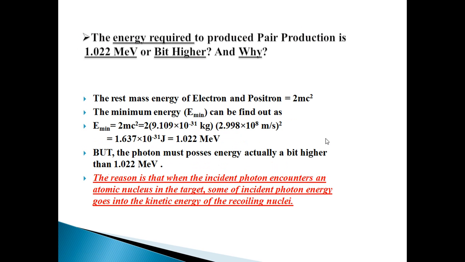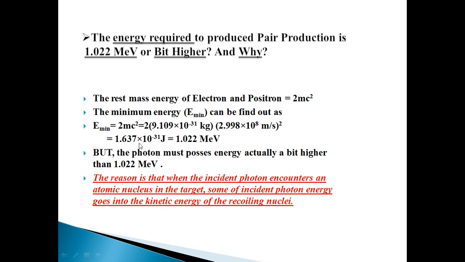This is the second question. The energy required to produce pair production is 1.022 mega electron volt or a little bit higher. The answer is the rest mass energy of the electron and positron, which you know very well is 2mc squared. The minimum energy is equal to 2m naught c squared, putting in the values, where m is the mass of the electron and c is the speed of light.